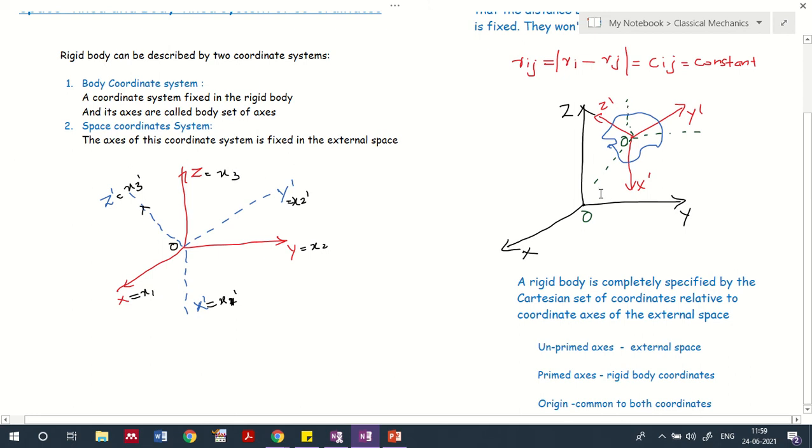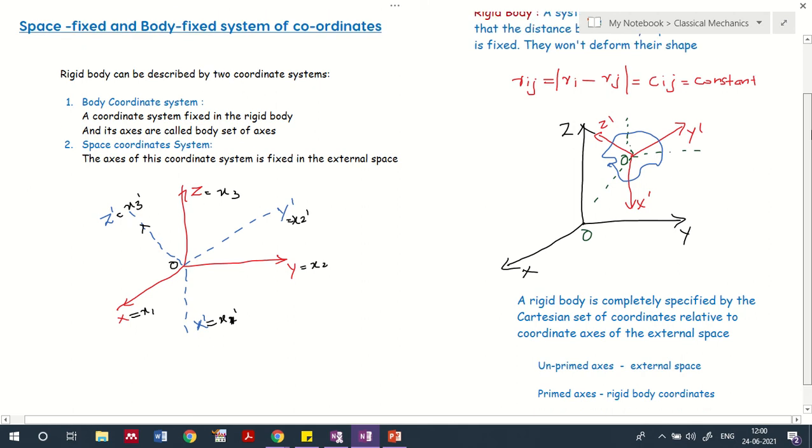In this consideration, we take the origin to be common to both coordinates. This is very important information, and going forward it will lead all our discussion. So you want to understand that there is an external space, and there are rigid body coordinates as well. Now we'll come to the important discussion of this module.